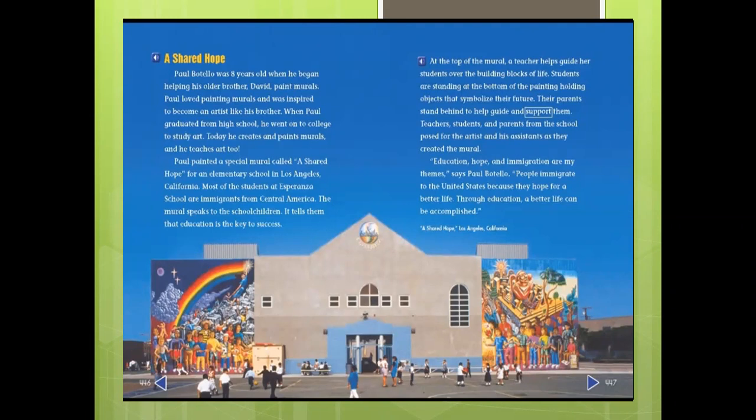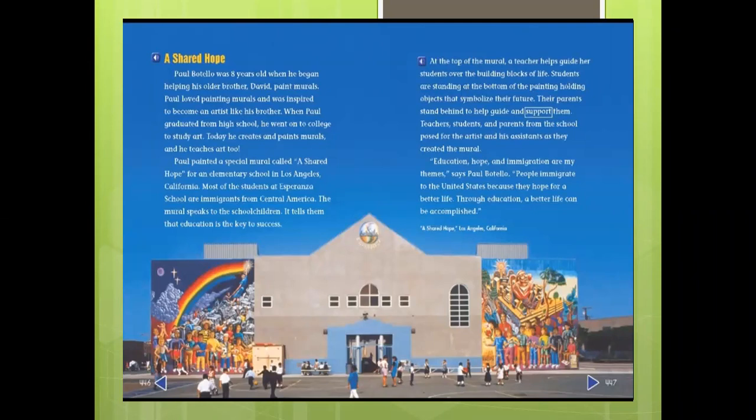I cannot have a better life. But it's not possible that I will only have a better life in the school and I will not do anything when I go back home. Or only I will study with my parents at home and I will not listen to my teacher when I go to school. No, when we say the word shared hope, it means both of them. They work equally hard, they work together to give you a better education.